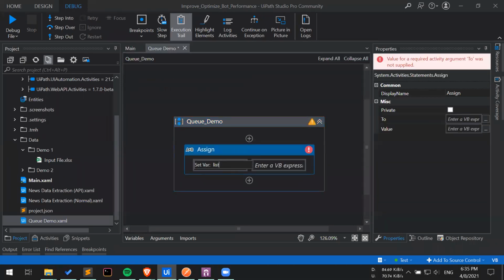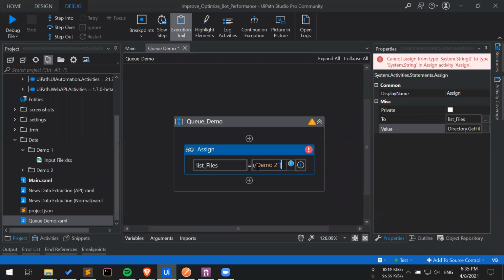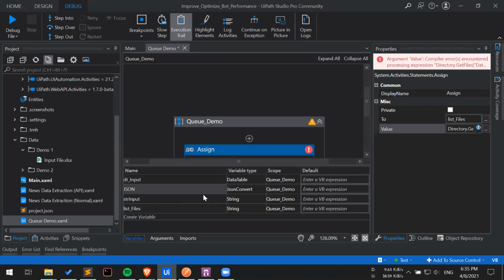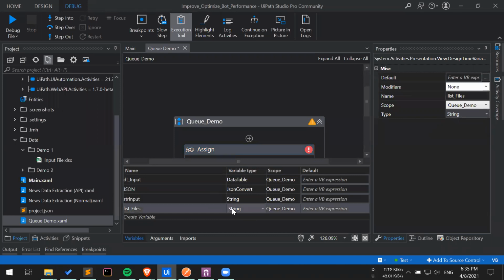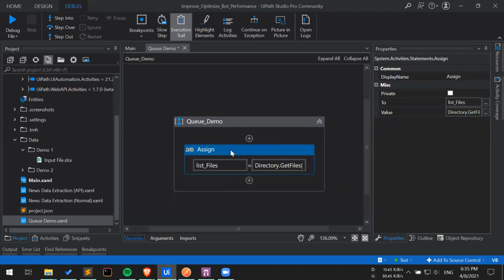I will simply say list files, and here we are going to write Directory.GetFiles and specify the data demo folder. Let's change the data type of list files to list. Okay, so we got our input.